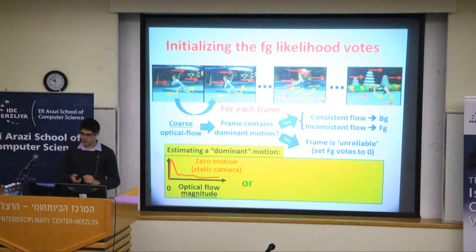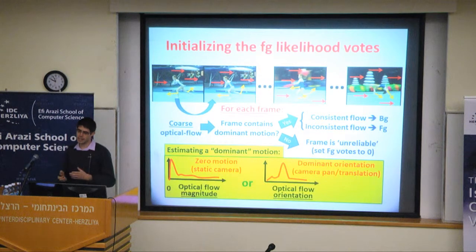The second case is to look at the optical flow orientation. And again, look for a strong peak, and here it can be anywhere. This strong peak corresponds to a dominant orientation of the camera, meaning that the camera is panning or translating sideways. Again, the pixels whose optical flow corresponds to the dominant orientation will be assigned as background, and the other ones will be assigned as foreground.